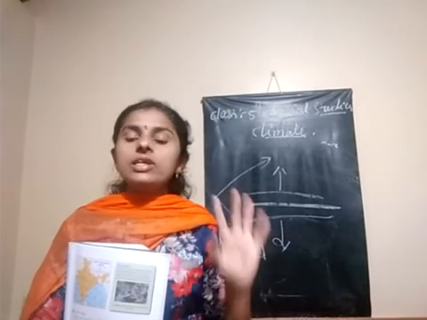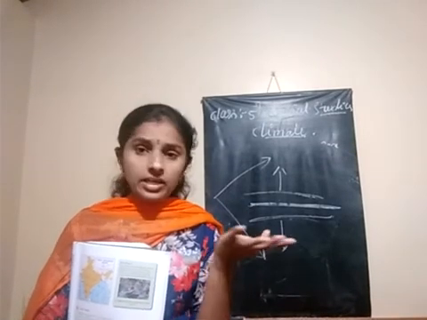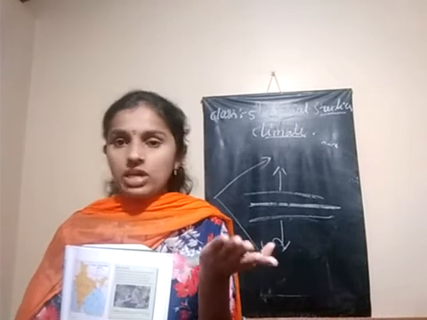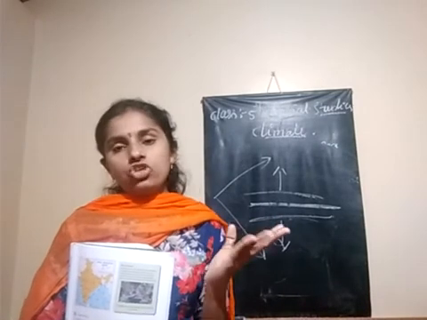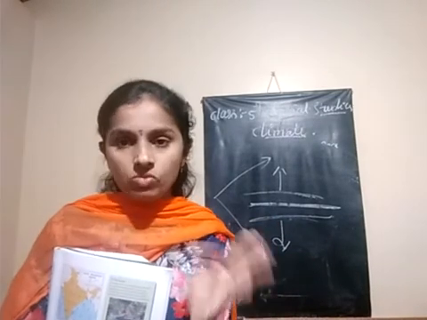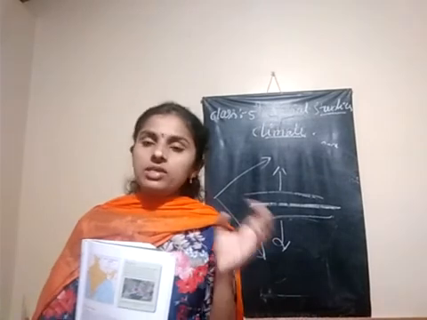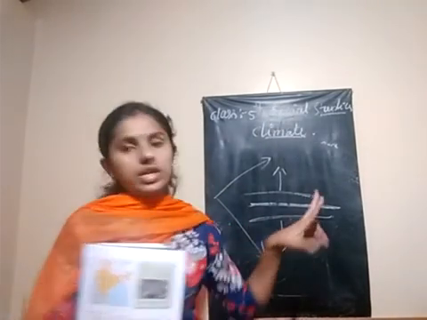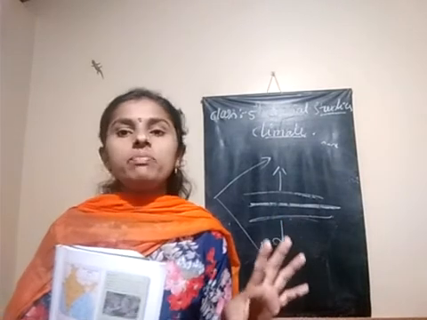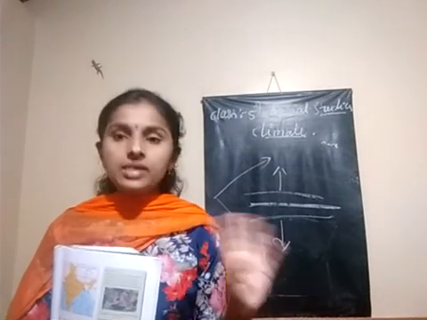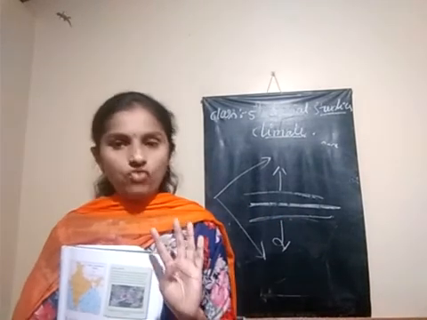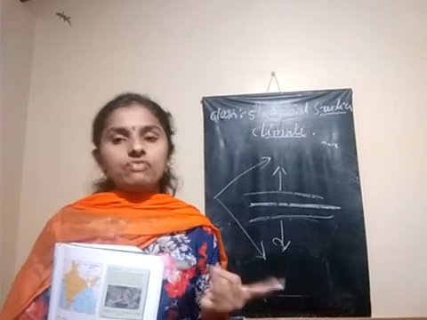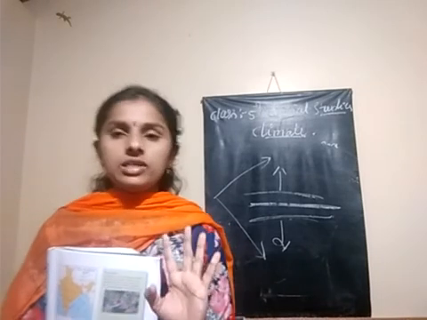Understood? In dry regions, the air does not have humidity, not sufficient water vapor. Because of this less water vapor in the air, those places are getting very little rainfall. In whichever region the air has more water vapor, those places are getting sufficient rainfall.